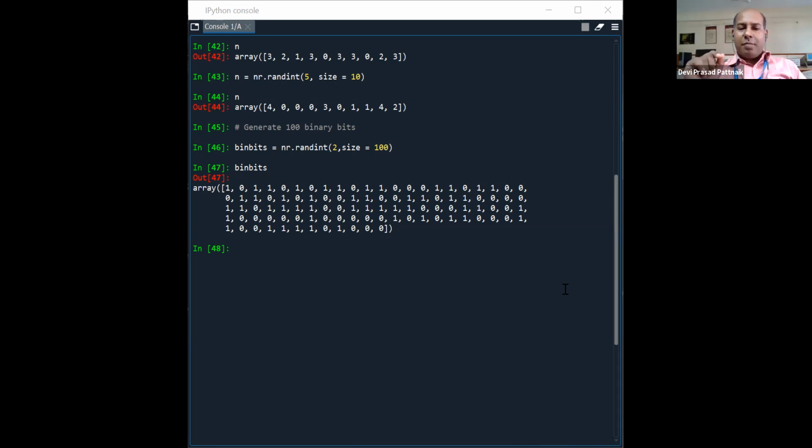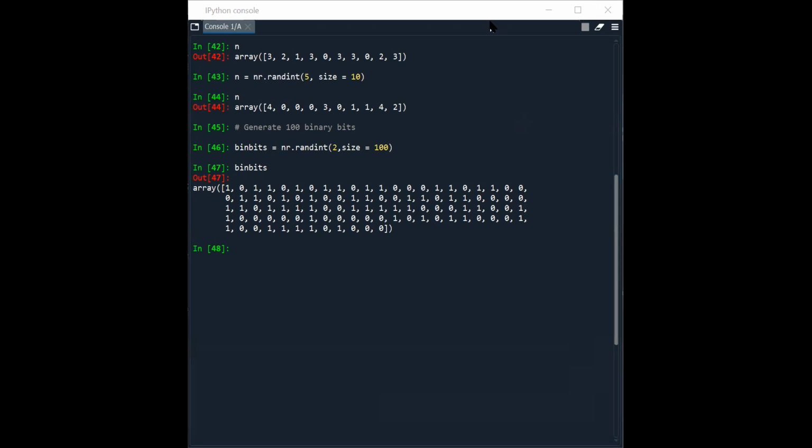After generating these random binary bits, if I would like to convert them into BPSK symbols, what will we do? If we have to convert them into BPSK symbols, what will we do? We use a mapper, sir. Yeah, mapper. In theory a mapper, but in the program, what do we have to do? We have to map these binary values into some energy values.